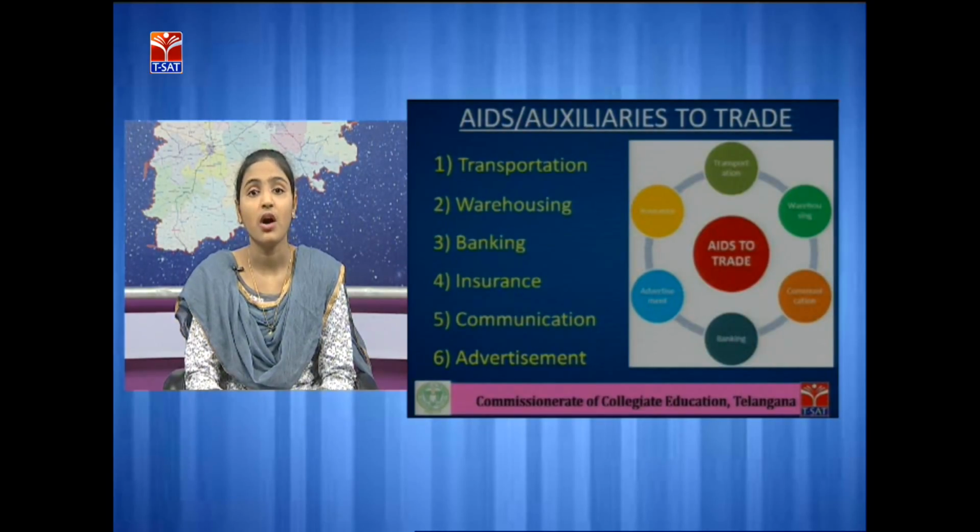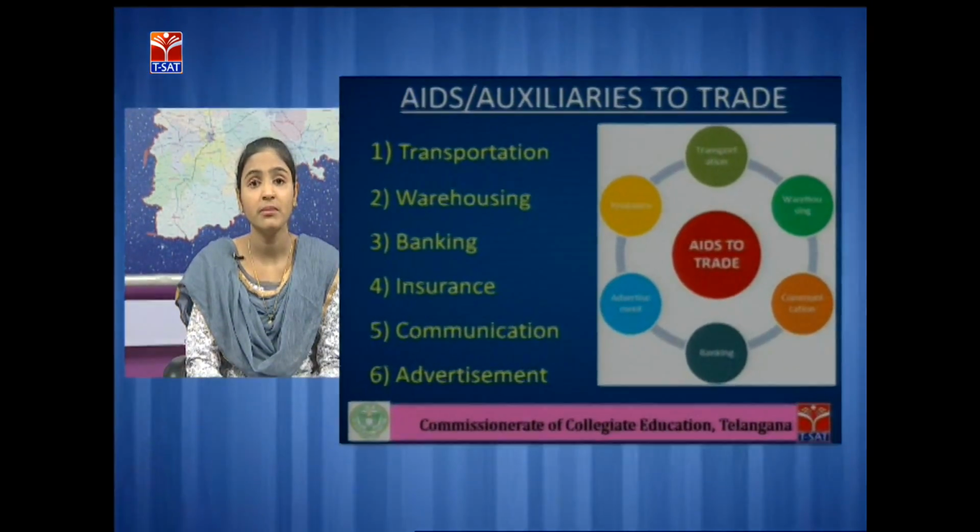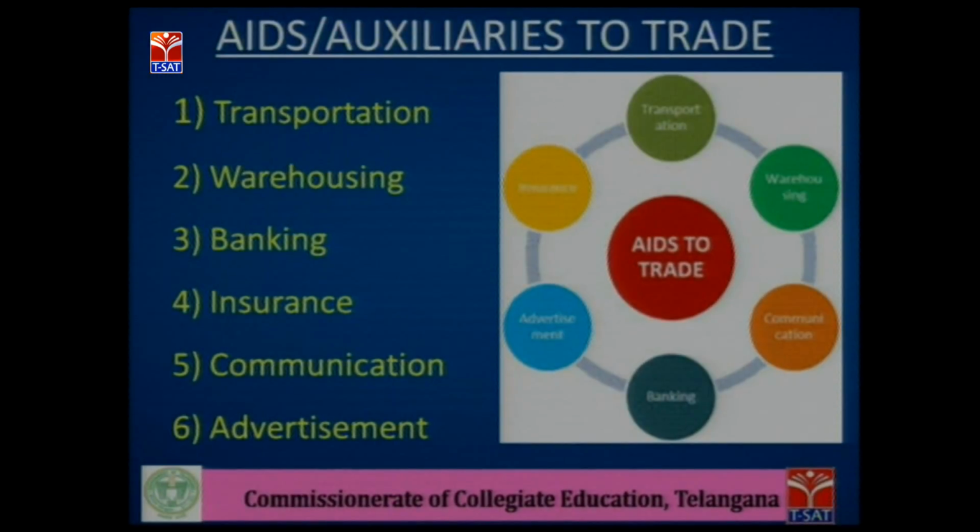Now we will see what are the auxiliaries to trade. Trade means buying and selling of goods or distribution of goods. So during the transfer of goods from one place to another place, there may be many possibilities of losses. So auxiliaries to trade help to reduce the losses by transportation, warehousing, banking, insurance, communication and advertisement.